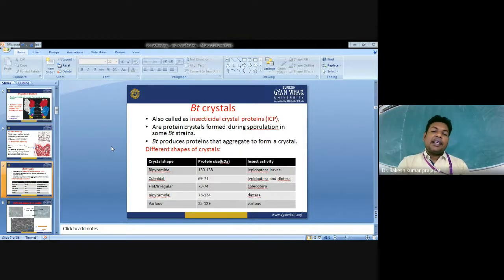Bt crystals are also known as insecticidal crystal proteins. These protein crystals are formed during sporulation in some Bt strains. Bt produces proteins that aggregate to form crystals. If we talk about the different shapes of these crystals, Bt crystal proteins or insecticidal crystal proteins have different shapes according to their insecticidal activity. First is the bipyramidal shape. The bipyramidal Cry proteins range from 130 to 138 kilodalton.